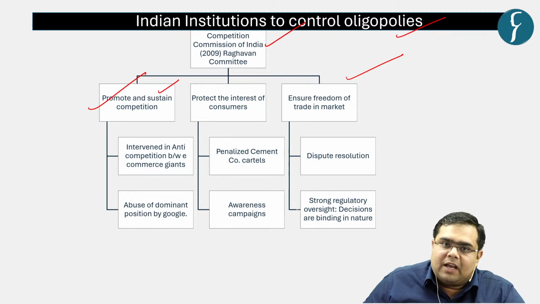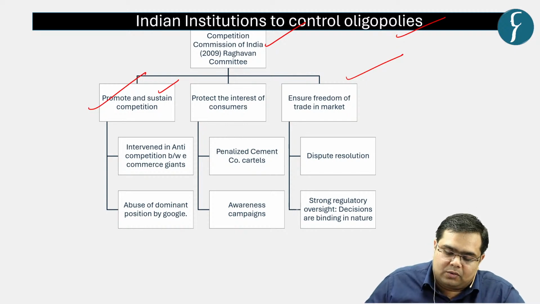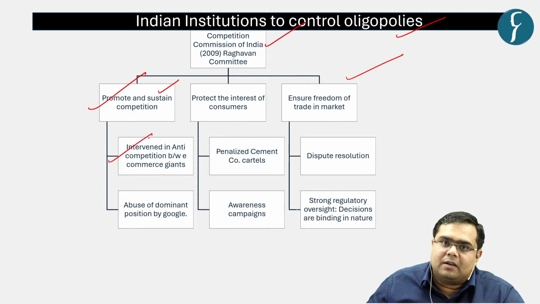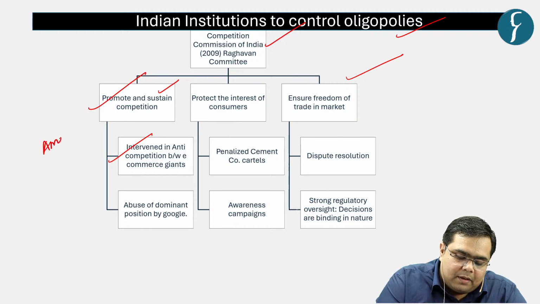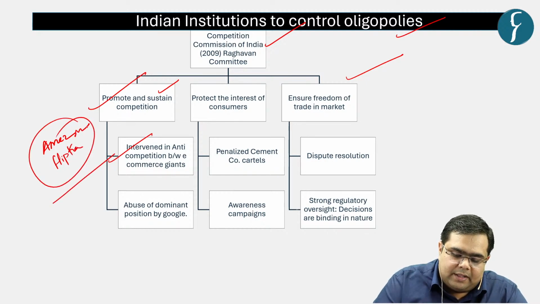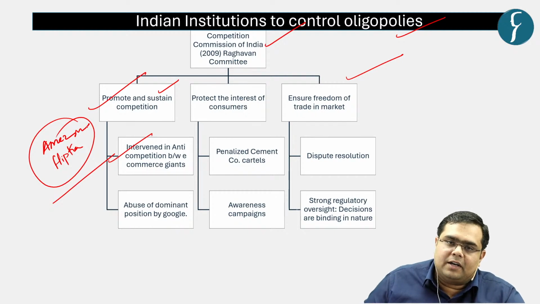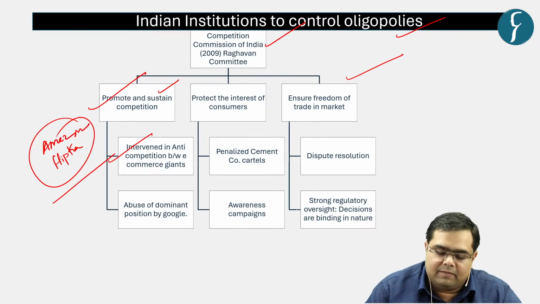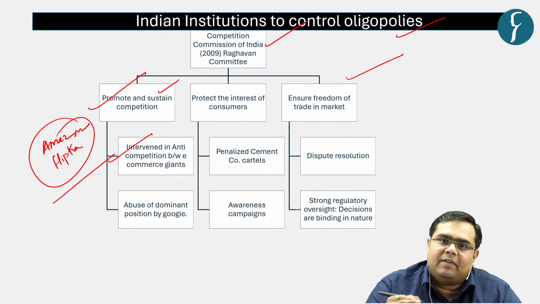So you must have heard and read that two e-commerce giants like, for example, Amazon and Flipkart. It was said that they had conducted a behind the curtain deal with respect to anti-competition, and that they said that we will maintain the same prices over our portals, right?